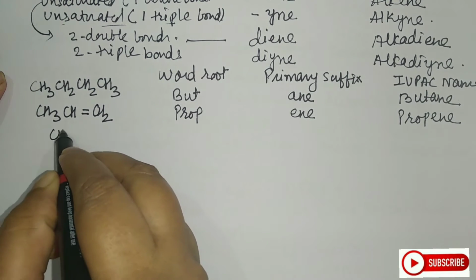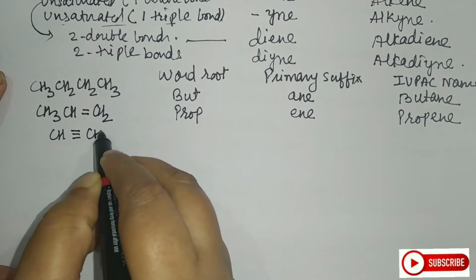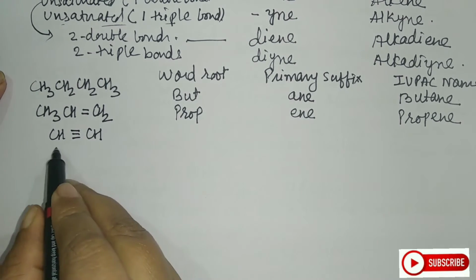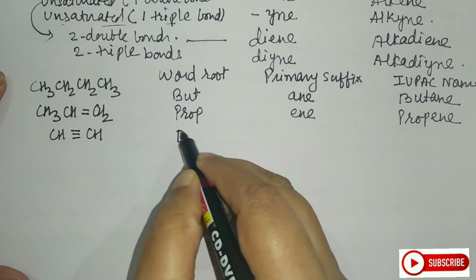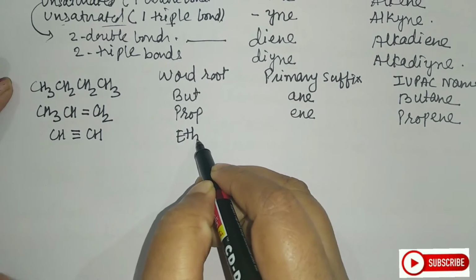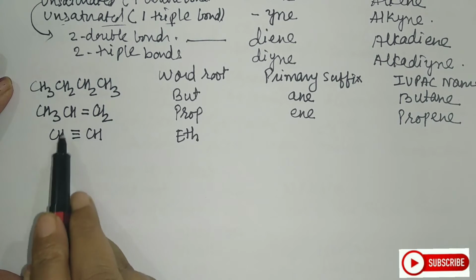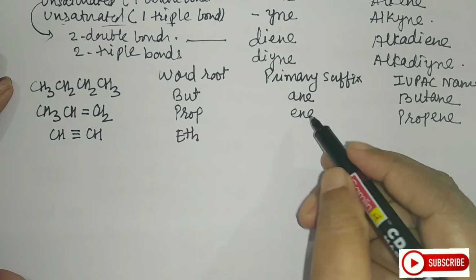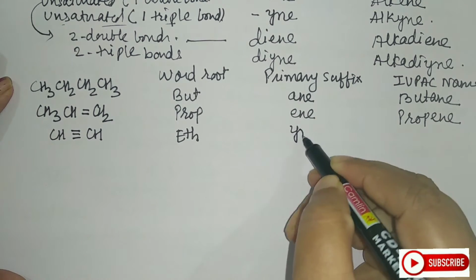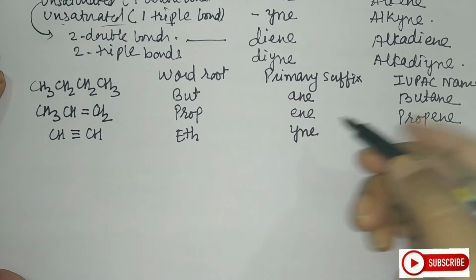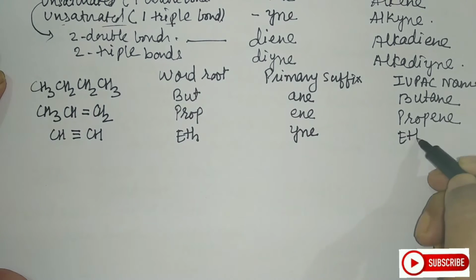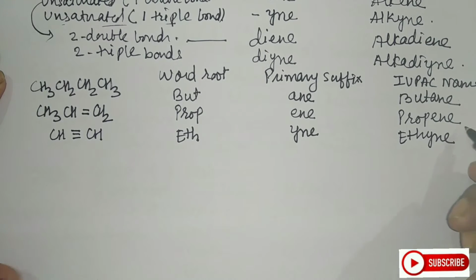Similarly, if I write CH triple bond CH, it is 1 and 2 carbons, so this will be eth. Now, the bond here is a triple bond. So the primary suffix here is yne, Y-N-E. And I will name this ethyne.